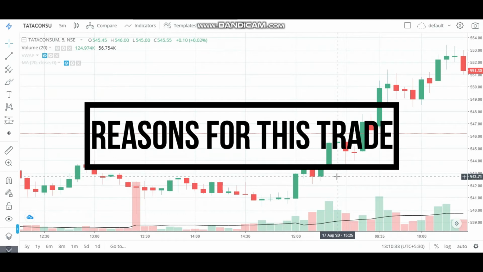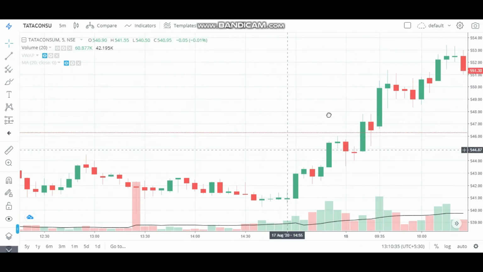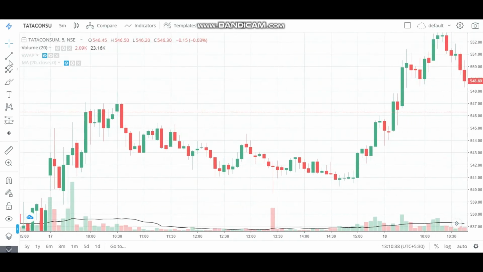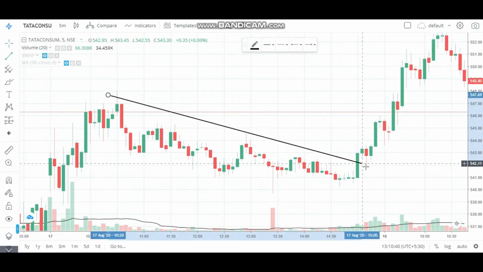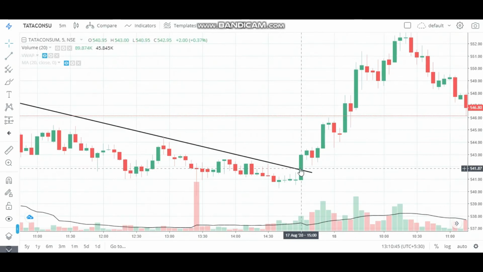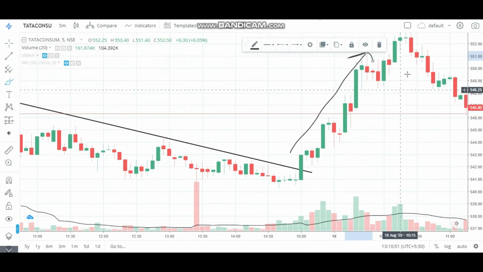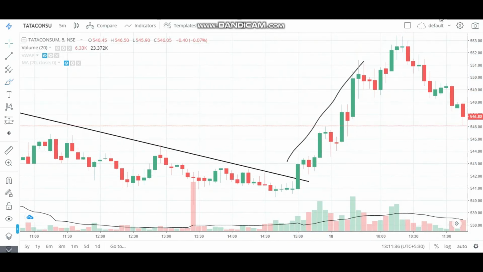Now let's check out what were the reasons for taking this trade. As we can see here, price gave a breakout yesterday, which means it has a higher probability of continuing this uptrend today as well, and it did also. So that was the first reason. Now move on to the second reason.